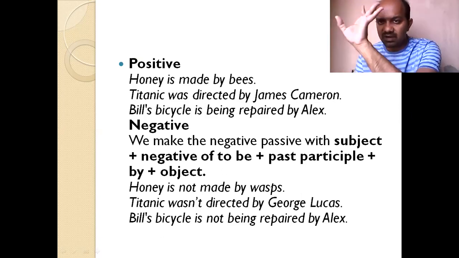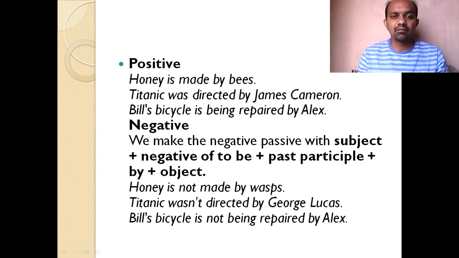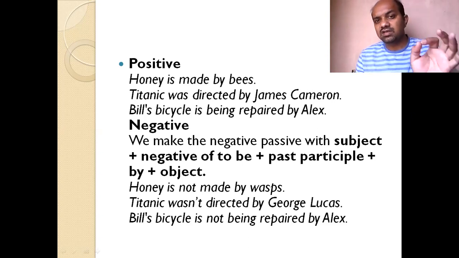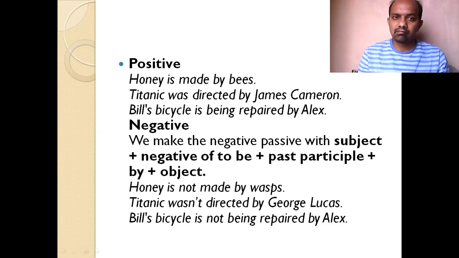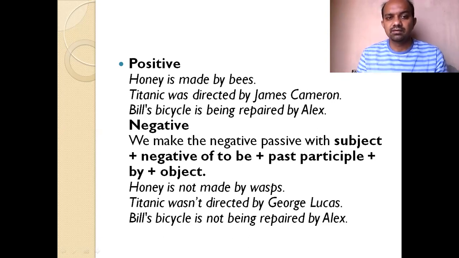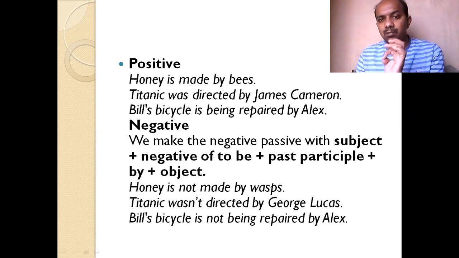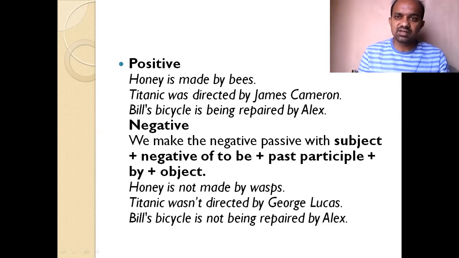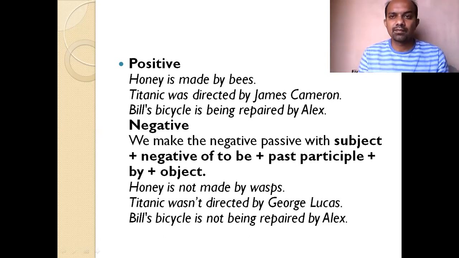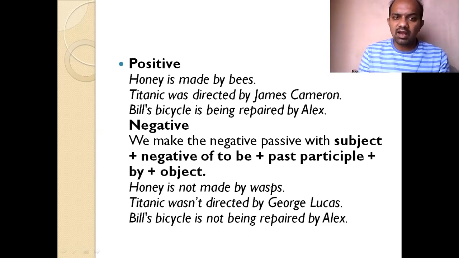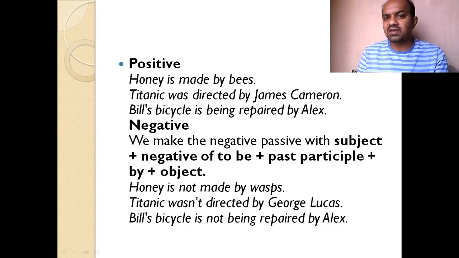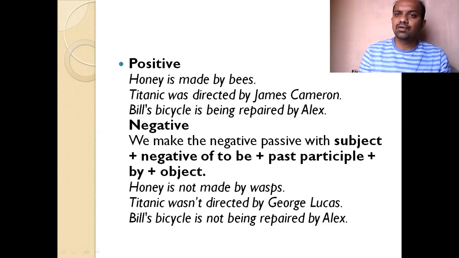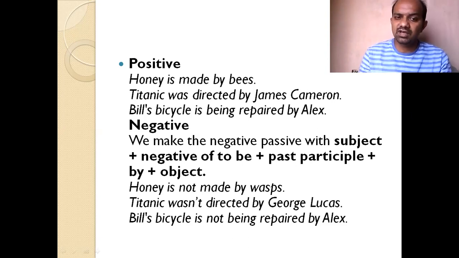Honey is made by bees, positive sentence. Titanic was directed by James Cameron, positive sentence. Bill's bicycle is being repaired by Alex, positive sentence, but passive voice. Negative sentence: we make the negative passive with the subject plus the negative of a to be form of the verb and past participle, using agent by.